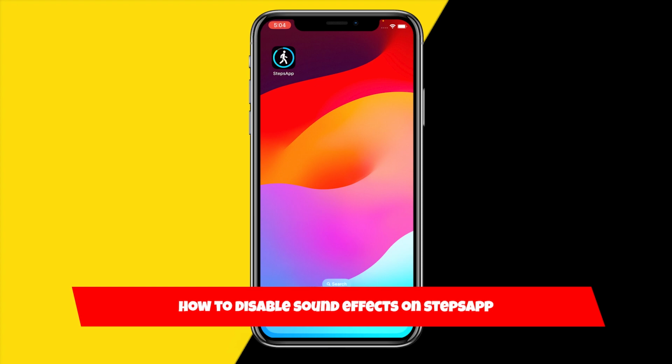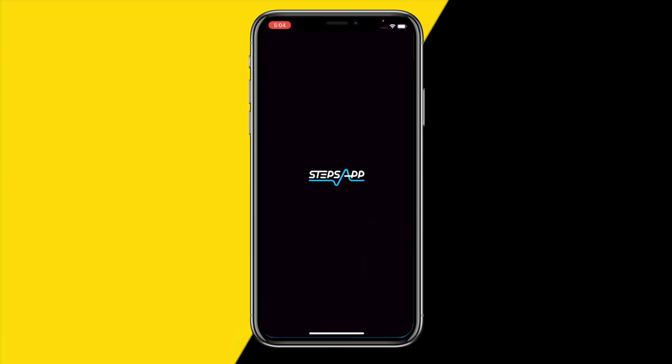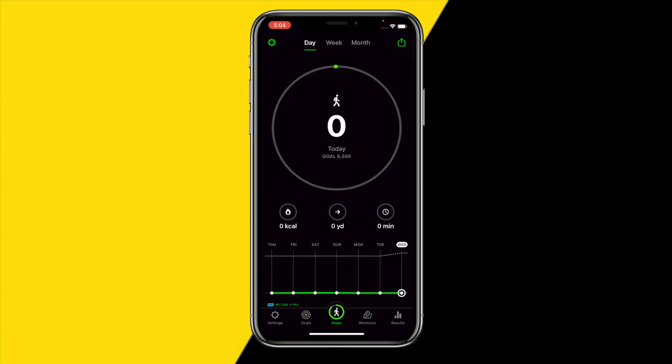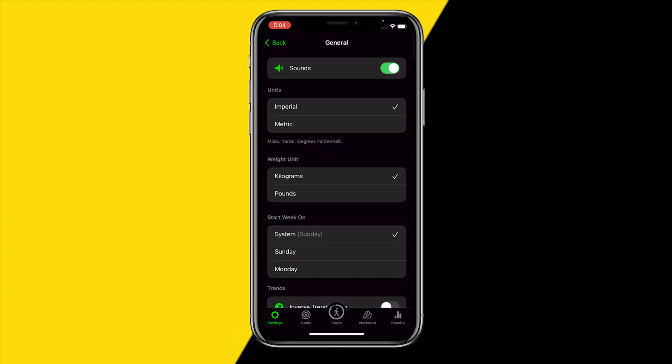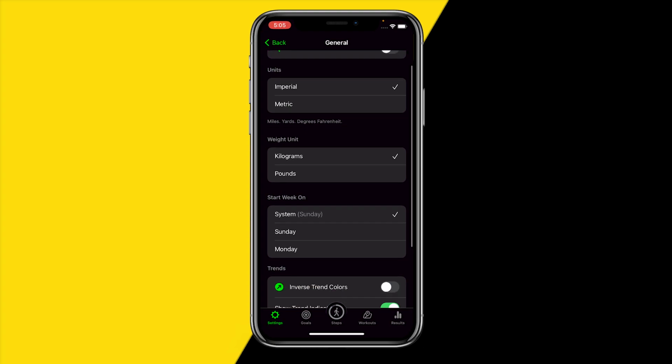So in order to disable sound effects, what you need to do is open the app just like this, and basically once you have done that, head over to the bottom left corner of your screen at that settings icon, head over into general right here, and then right here you will find sounds, and this switch you simply need to disable, and then you will not receive any sound effects within the Steps app. So yeah, that's all you need to do.